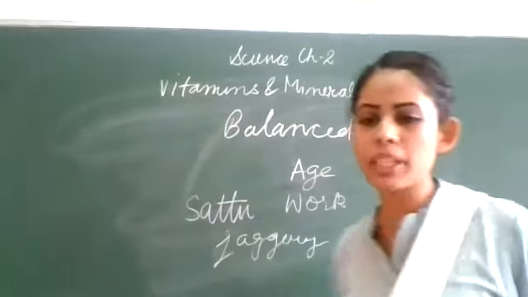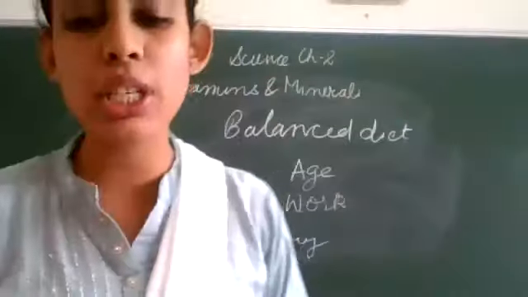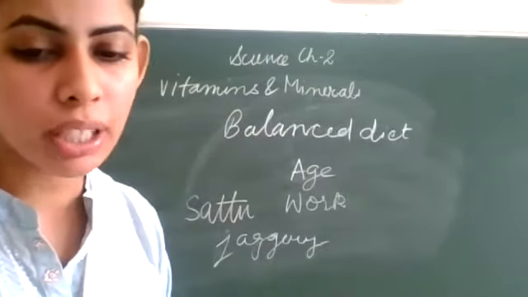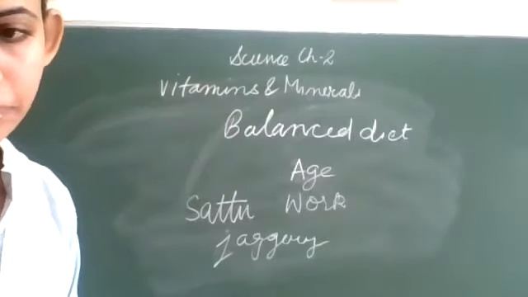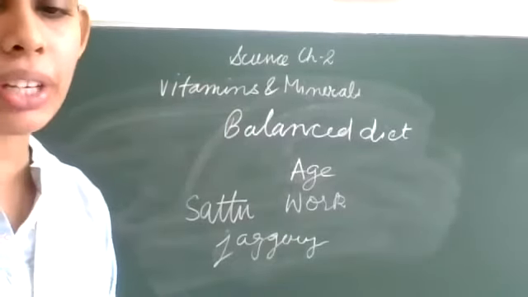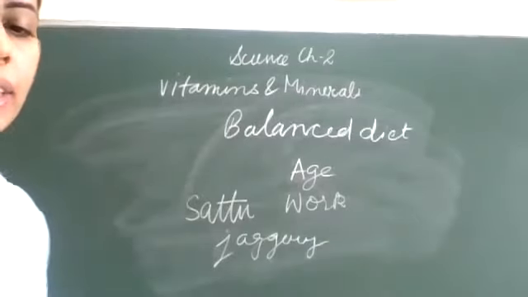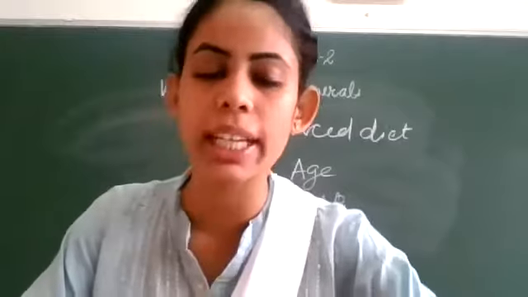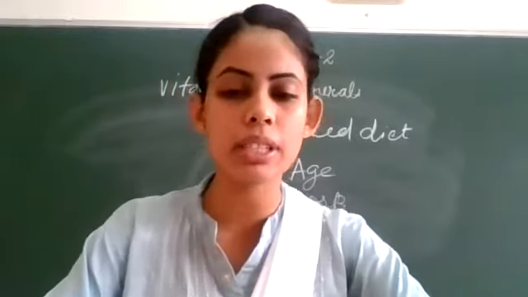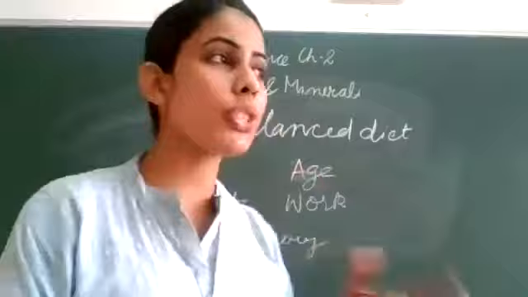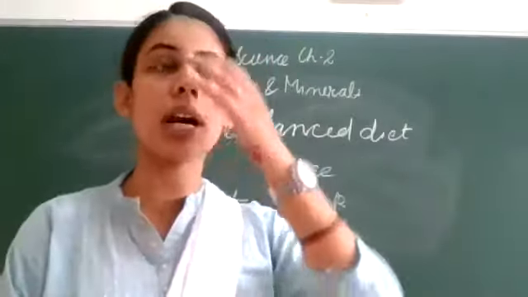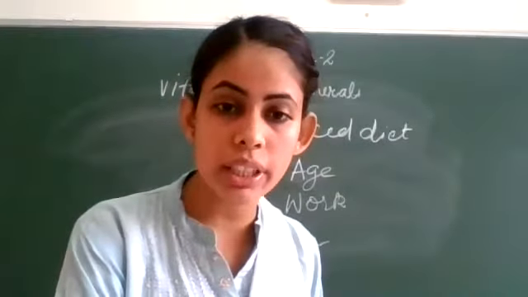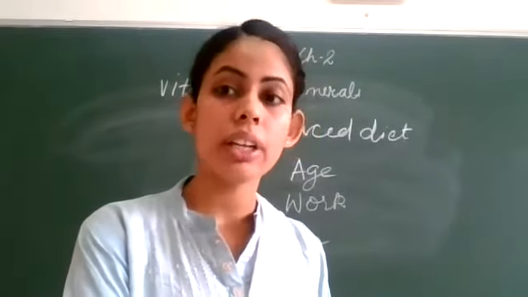So you must remember that the skins of many vegetables and fruits contain vitamins and minerals. Clear? Now come to page number 15, the top of the page. Second line: the skin of many vegetables and fruits contains vitamins and minerals. Okay, so इसलिए जब उनको वॉश करते रहेंगे पल्सेस को, जैसे कि आपने देखा होगा आपकी मम्मा राइस को वॉश करती हैं, पल्सेस को वॉश करती हैं, so it will get destroyed.